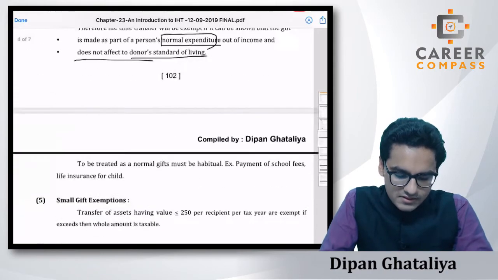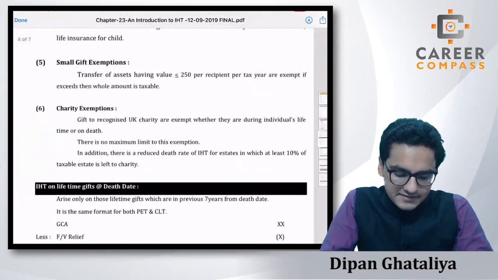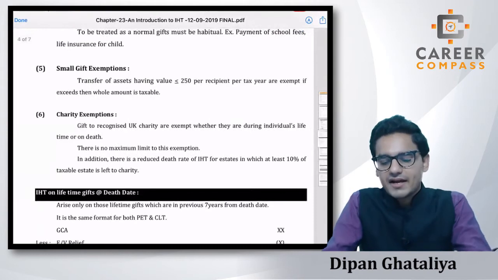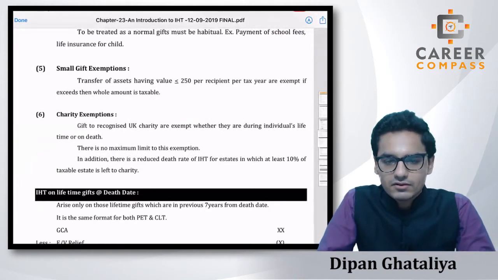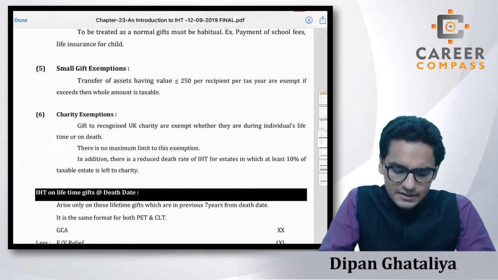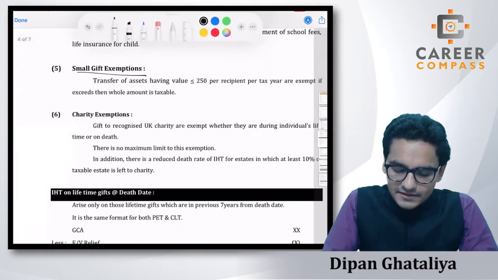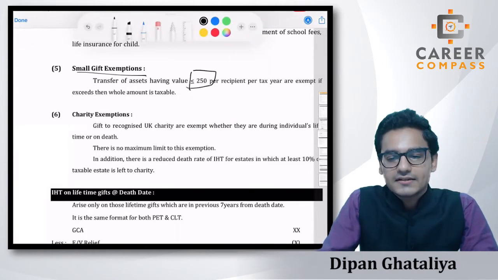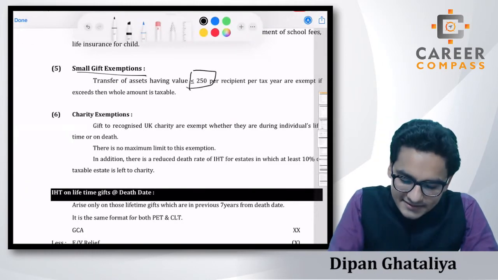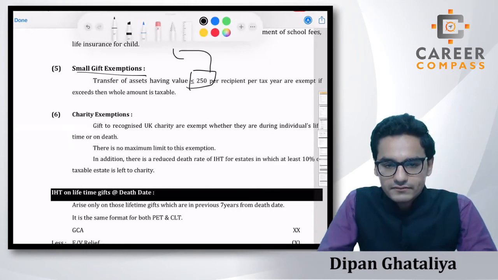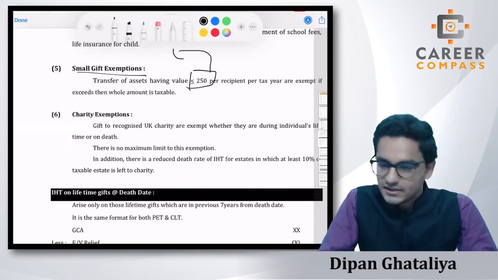Then after, students, the fifth exemption is the small gift exemption. So many times we gift someone a small amount, right? That will be exempted, which is the small gift exemption. And there is a limit: if the person is gifting something with a value of less than 250 pounds, then it is exempt.